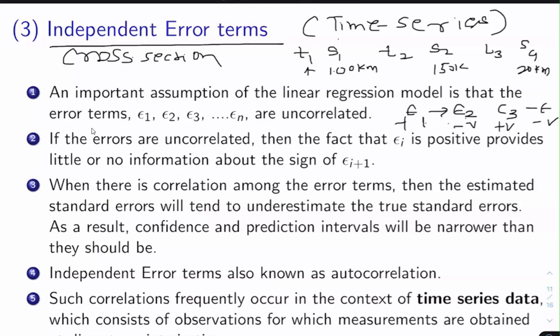And when the error terms are dependent on each other, that problem is sometimes called the autocorrelation problem, and this is particularly present in the case of time series data.